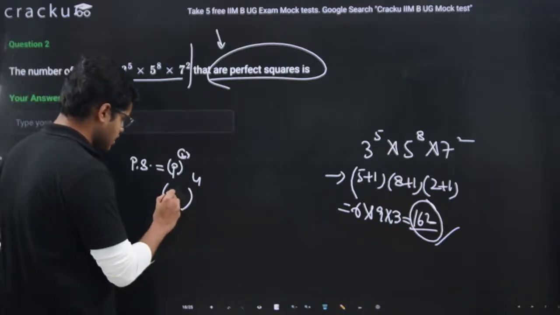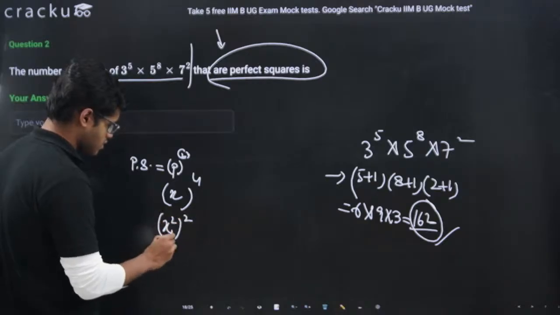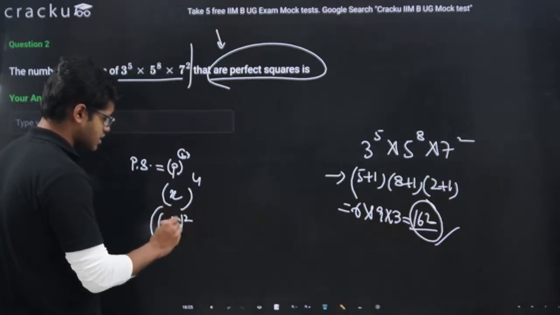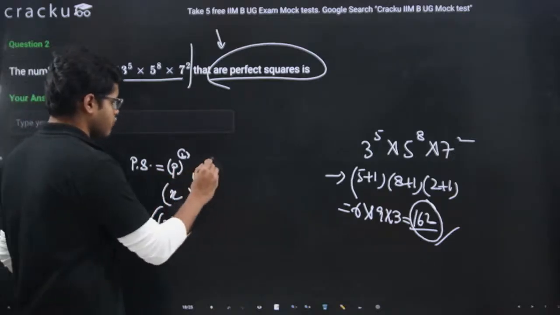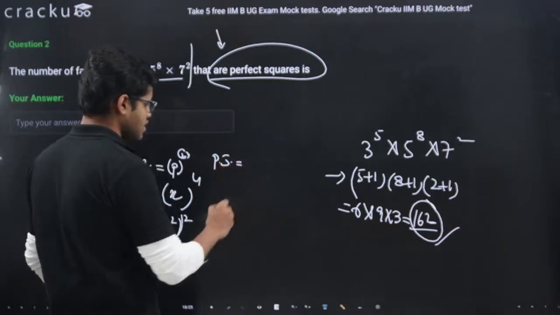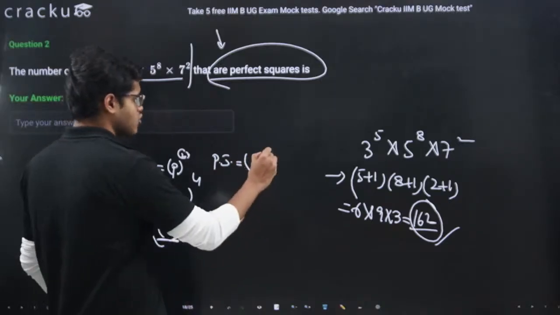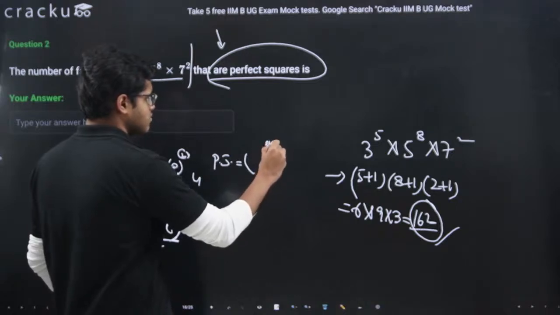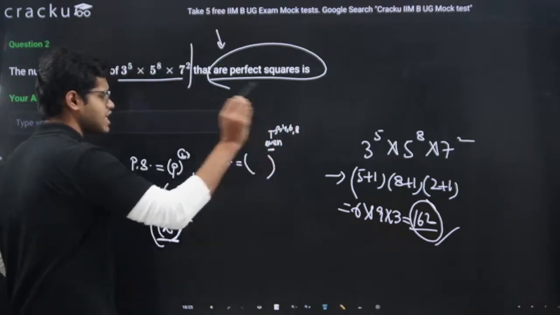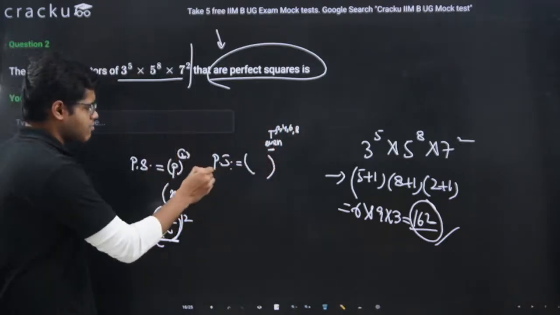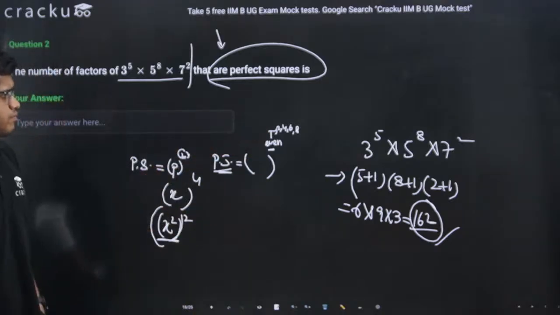Reason being, say this is x to the power 4, I can write this as x square square, means again I can write this as something to the power 2. So basically, a perfect square means the number can be written as something to an even power, whether it is 2, 4, 6, 8. If it is even, then I can say that number is a perfect square. We will use the same concept over here.